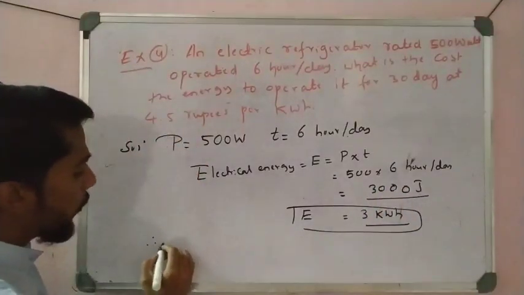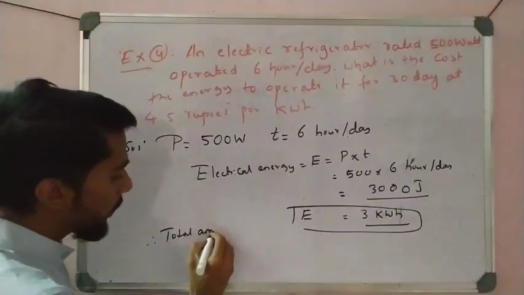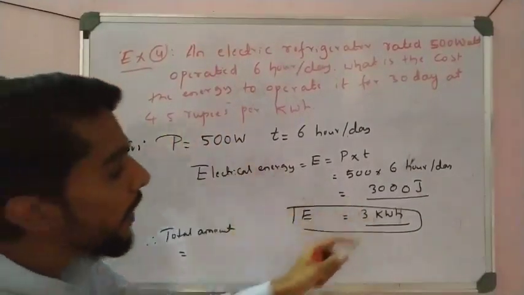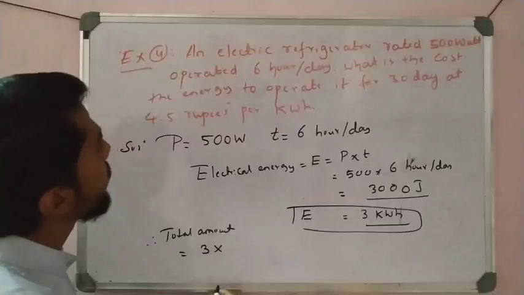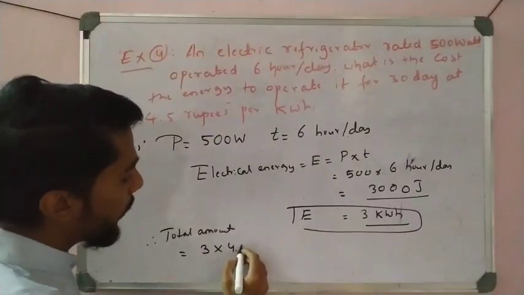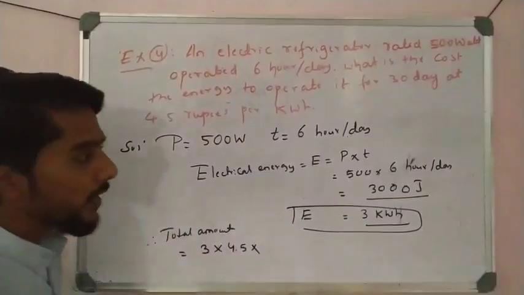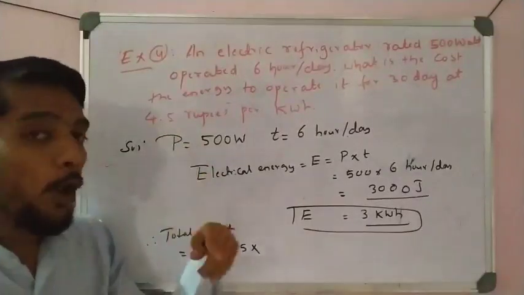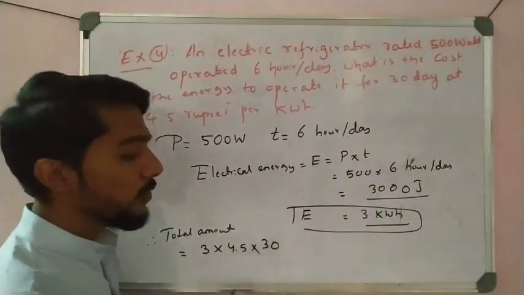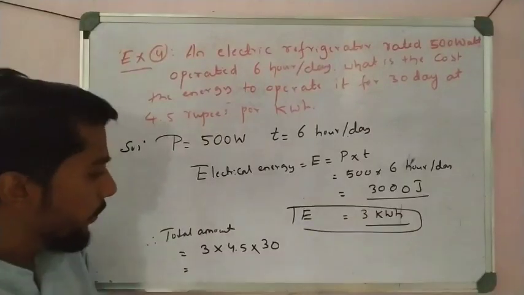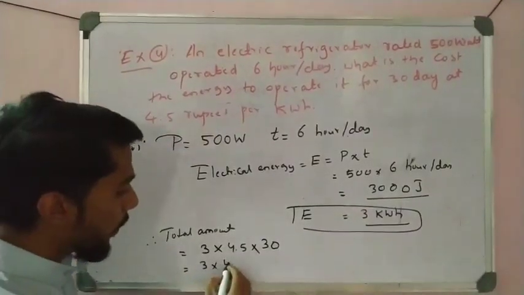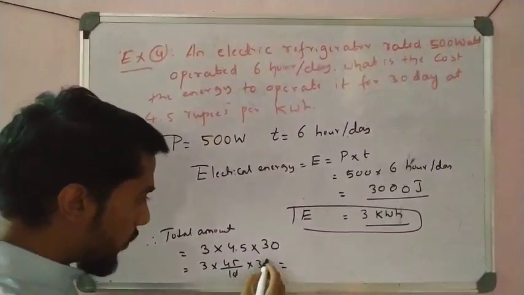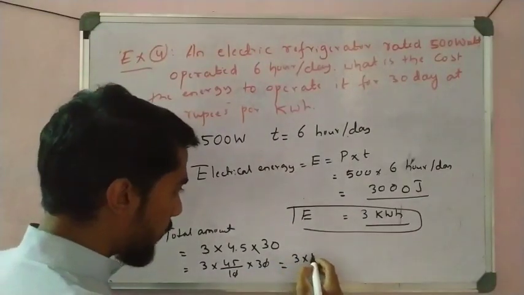So let us see the total amount. For one kilowatt hour it is 4.5, so for 3 kilowatt hour it is 3 into 4.5. For one day it is 3 kilowatt hour used, and we use it for 30 days. Clear the concept? So the answer is 3 into 45 by 10 into 30. The zeros cancel, so we get 3 into 45 into 3.